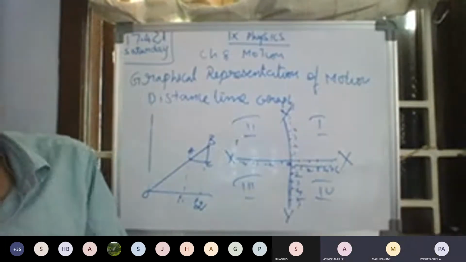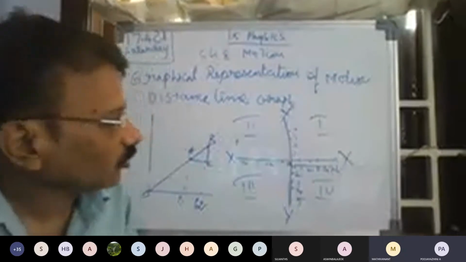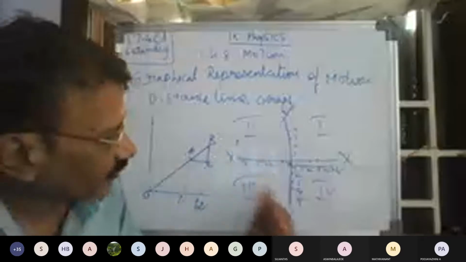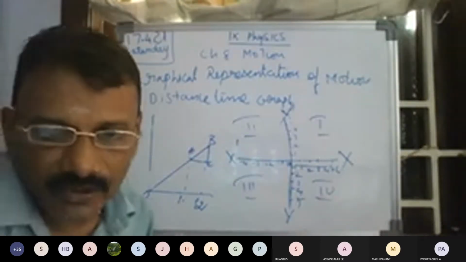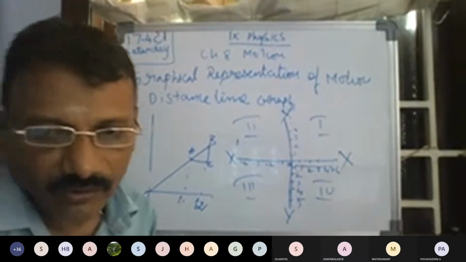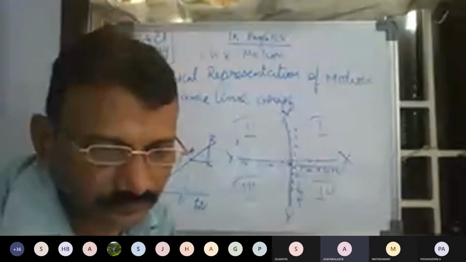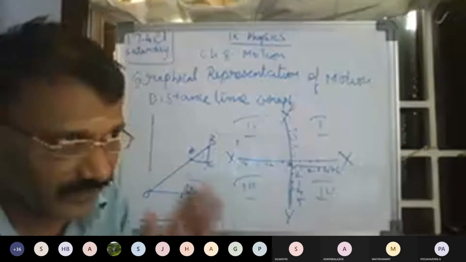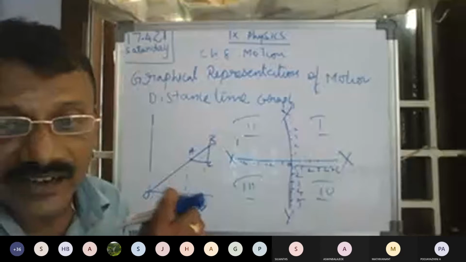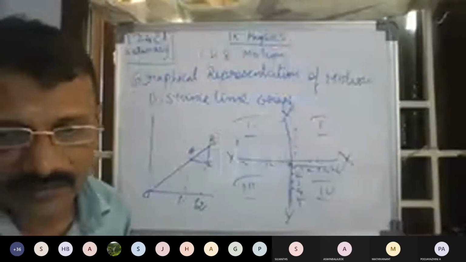Four quadrants. We have the x and y axes taken as positive, and x dash and y dash taken as negative values. Is that clear? Negative values. So a graph gives us clear data and clear details.